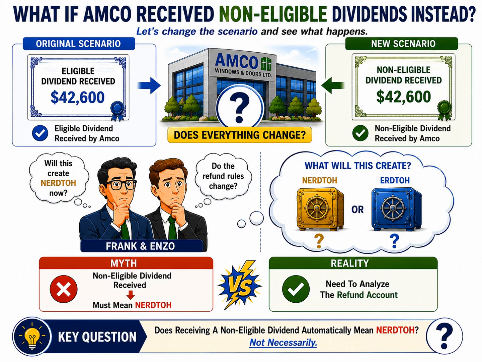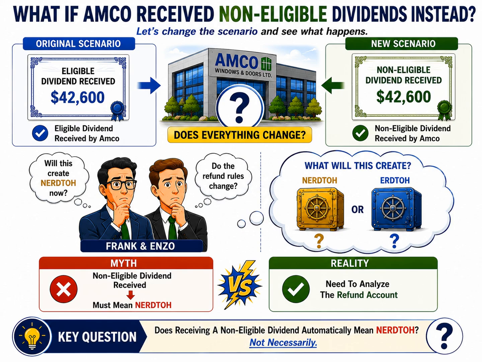At first glance, it seems logical to assume that if a corporation receives a non-eligible dividend, then the resulting refundable tax account must be NERDTOH. After all, the name itself contains the words non-eligible. This assumption is extremely common among students and even among new tax practitioners. In fact, it's one of the most common misconceptions when learning the ERDTOH and NERDTOH system.